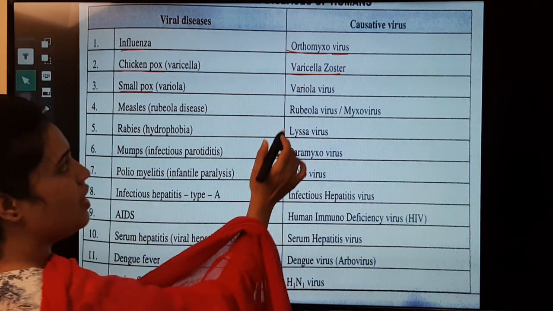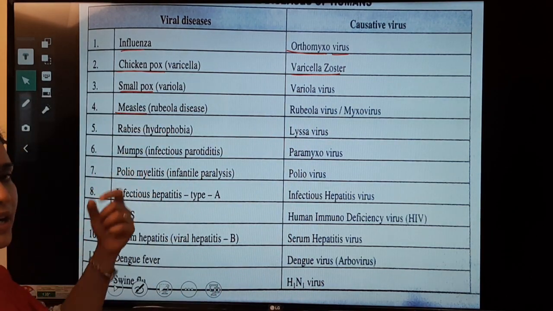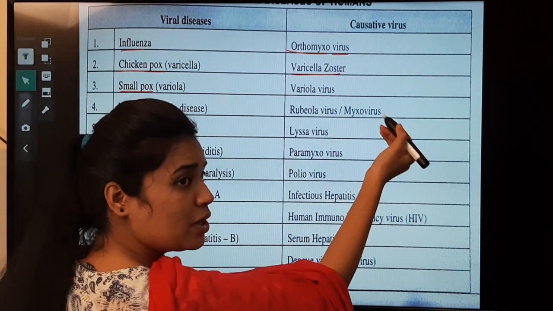Smallpox is also called by variola virus. Measles. Rubella disease is also caused by rubella viruses or myxoviruses.